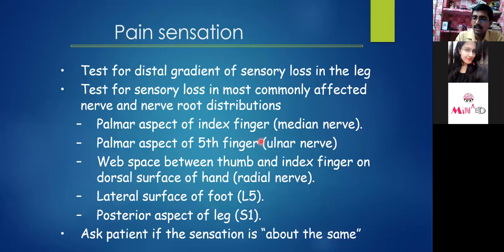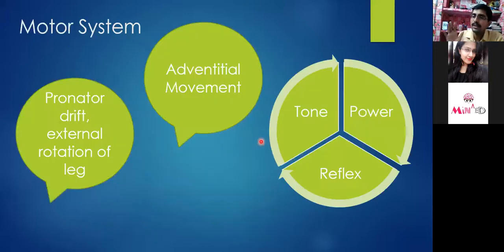Visualization, obviously distal to proximal should be there, and we'll examine the different dermatomes and different nerve roots, and we'll try to make an idea whether this follows a specific dermatome or a specific peripheral nerve distribution. Now